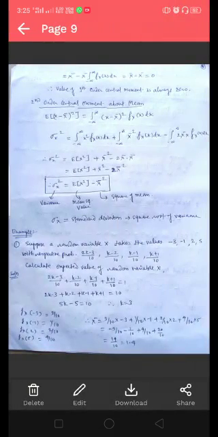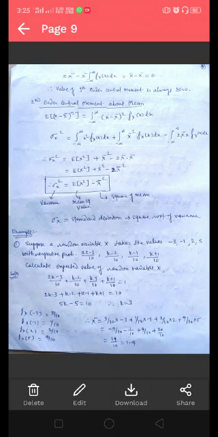And if n equals 1, the expected value of x minus x bar equals the integral from minus infinity to infinity of (x minus x bar) times the PDF dx, and simplifying this, you will get the mean value of x minus the mean value of x, and that equals 0. Therefore, the value of the first order central moment is always 0.